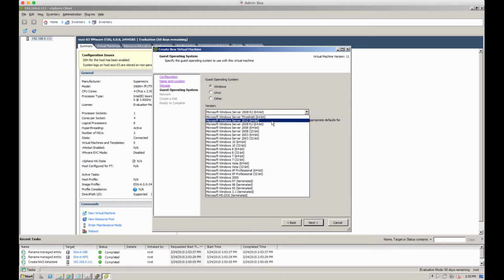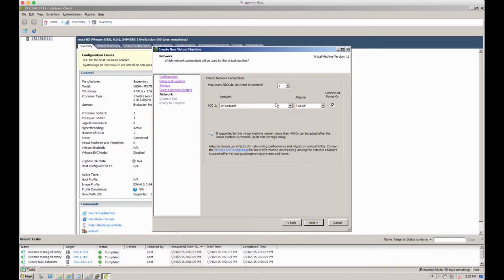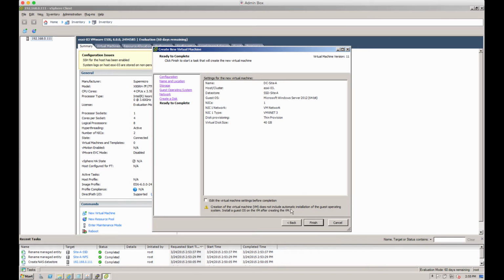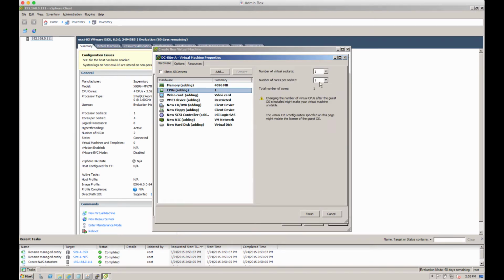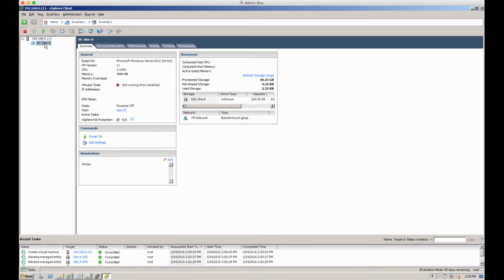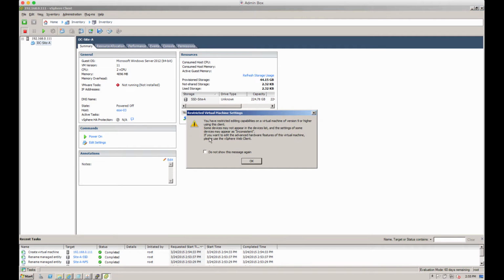We'll choose the Windows 2012 as the VM version, and we're going to change the adapter type to VMXNet 3. Now this won't be available by default with the Windows drivers, but once we install VMware Tools, that driver will work. So we'll leave the default 40 gig disk size, and then I'm just going to modify the number of cores. We'll give it 2 in this case, and then we'll load the ISO into this VM so that we can boot the installer, and then we'll install Windows.